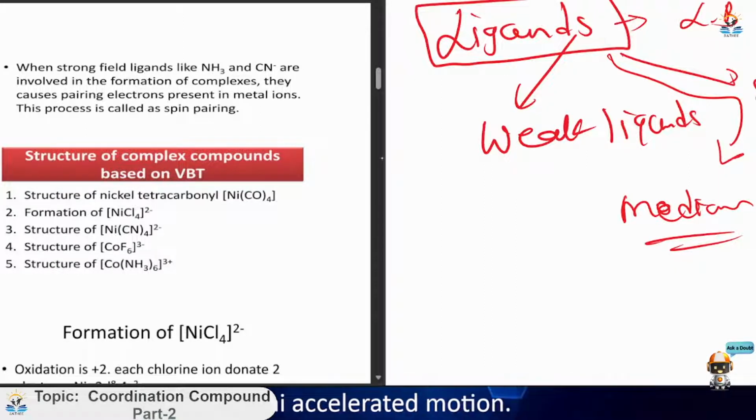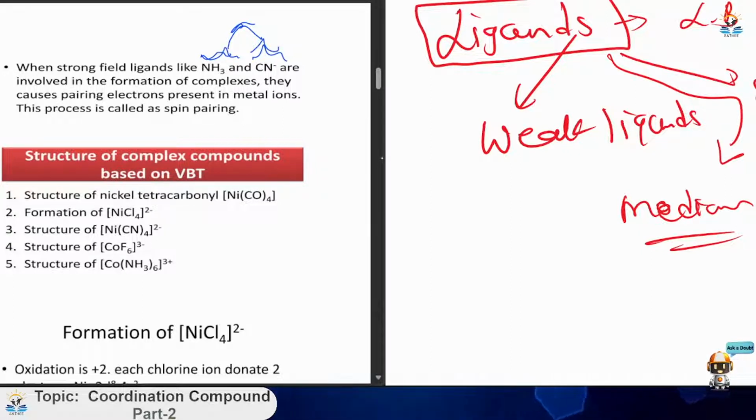Now when talking about strong field ligands like NH3, you can note in your notes that NH3 and CN negative are the strong field ligands involved in the formation of complexes. They cause pairing of electrons. This is the important statement you have to highlight.